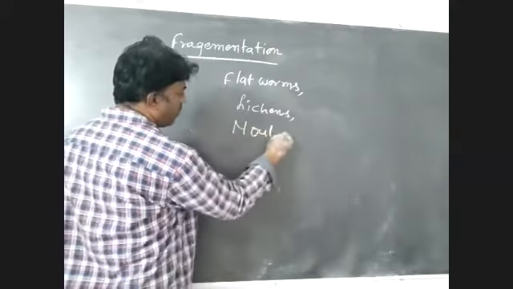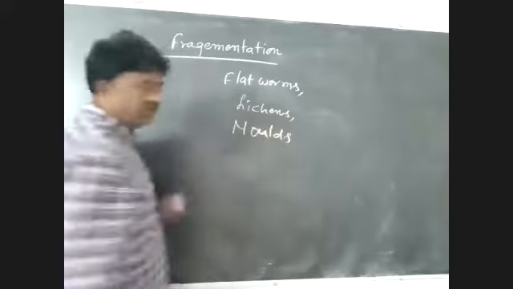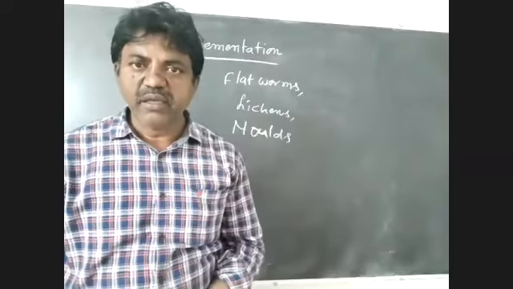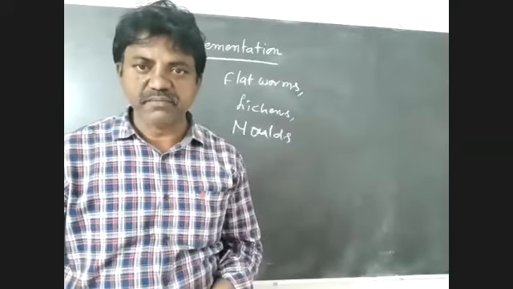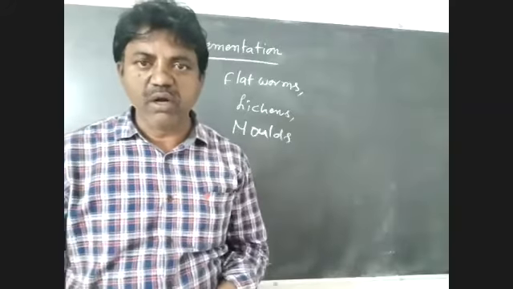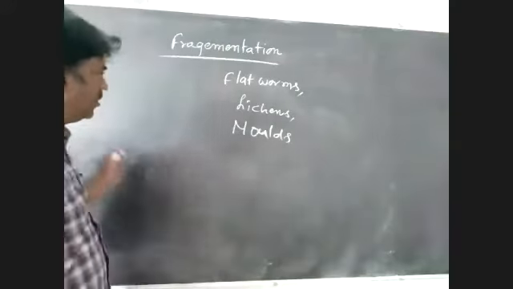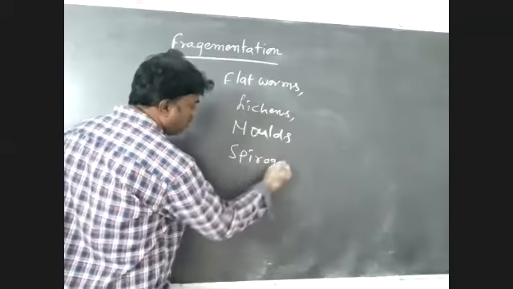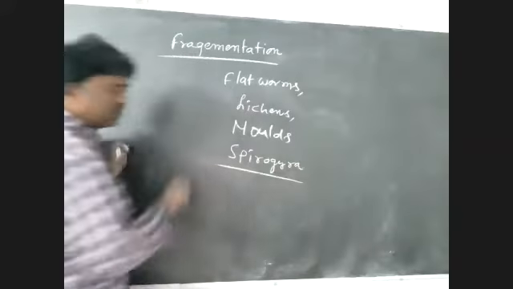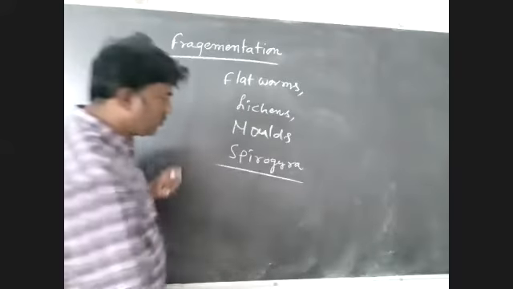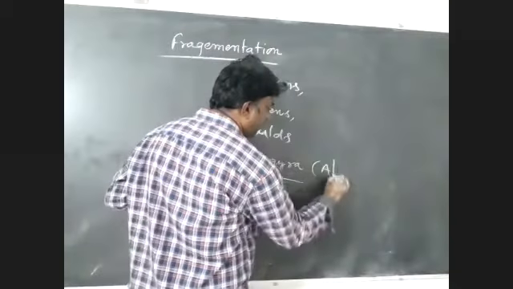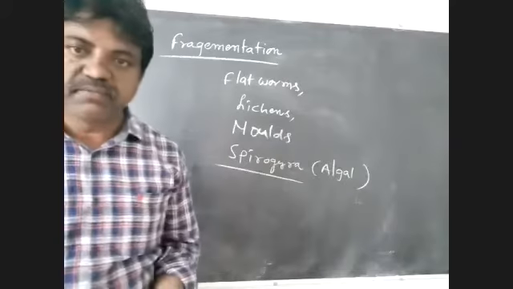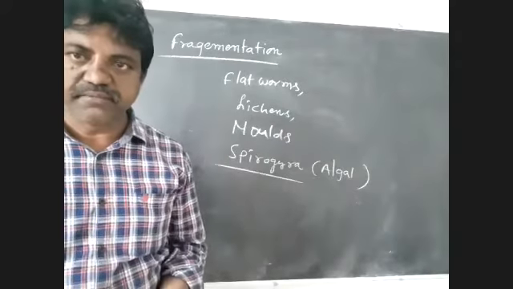Molds. Example, Rhizopus, bread mold. Another one is Spirogyra. Spirogyra is an algal member. It belongs to algae.